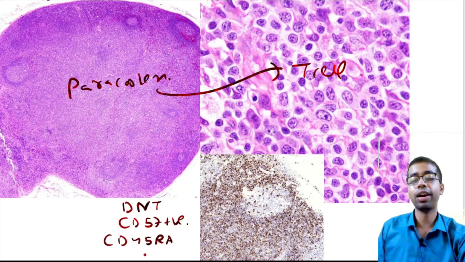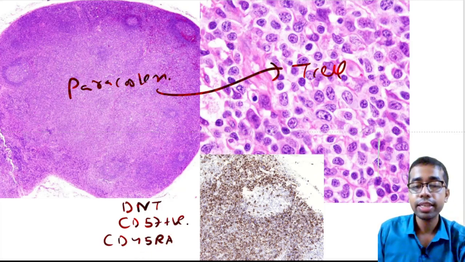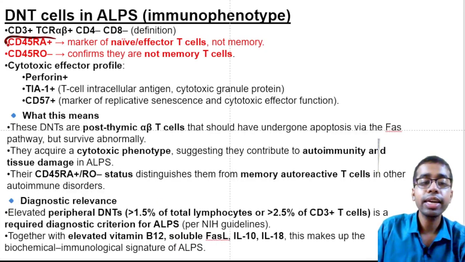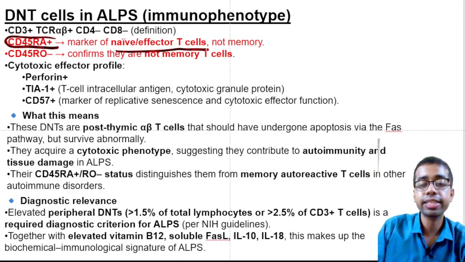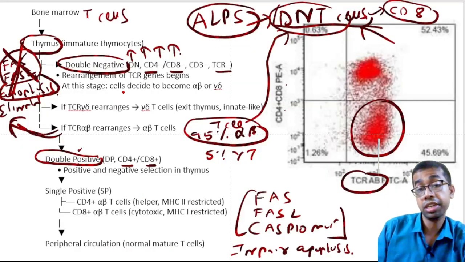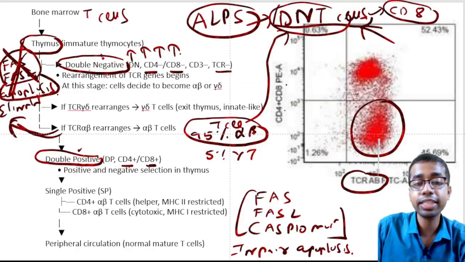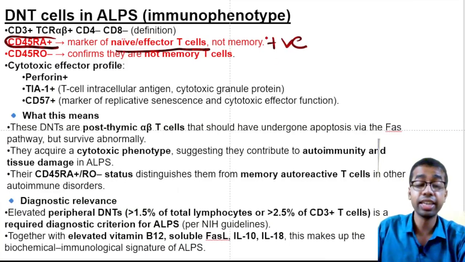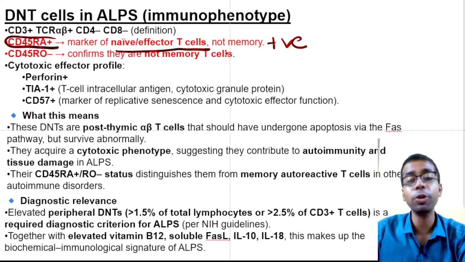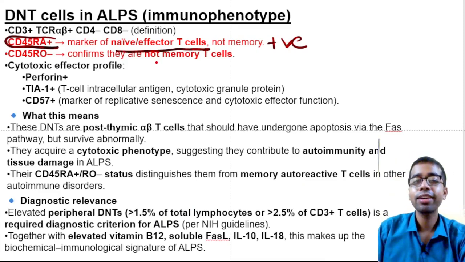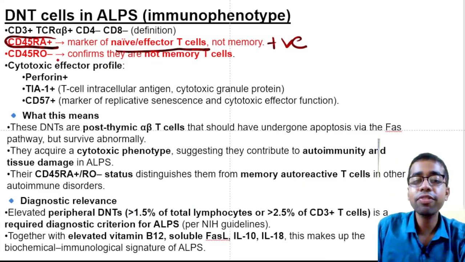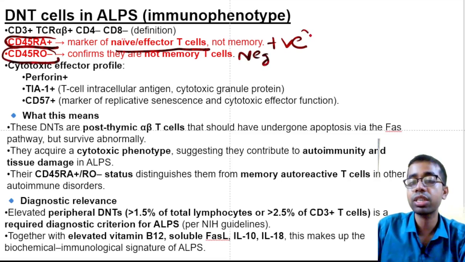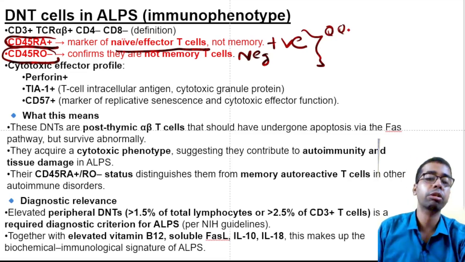Now, what is this CD45RA? It is a marker of naive T cells. In ALPS, the naive T cells are persisting, and that is why CD45RA is positive. Whereas the mature T cells, like memory T cells, are not predominant here at least. So CD45RO, which is a marker of memory cells, is negative. Very confusing, but still given in WHO, that means it can be a question.